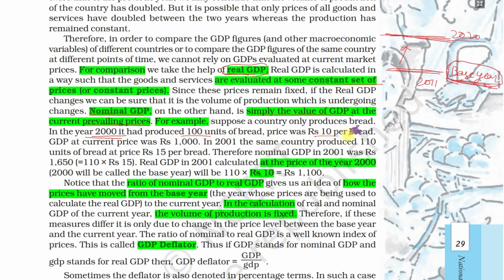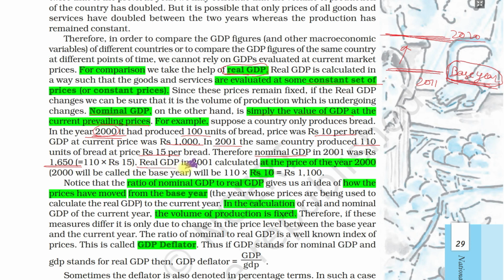The price was 10 rupees per bread. So how much is the GDP? 100 into 10, 1000 rupees GDP in the year 2000. In 2001, the same India produced 110 units of bread, up from 100 units, at the price of 15 rupees per bread. So what is the nominal GDP in 2001? Similarly we multiply again: 15 into 110 equals 1650 is the nominal GDP of India in 2001.